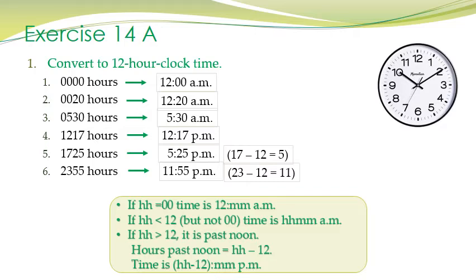If HH is more than 12, it means the time is after 12 noon. So it is past noon. So how will you find out how many hours past noon? It will be equal to hour HH minus 12. Like in 23:55 hours, what have we done? 23 minus 12, that is 11. So it is 11 hours past noon. Clear? So time is HH minus 12 PM. Clear?